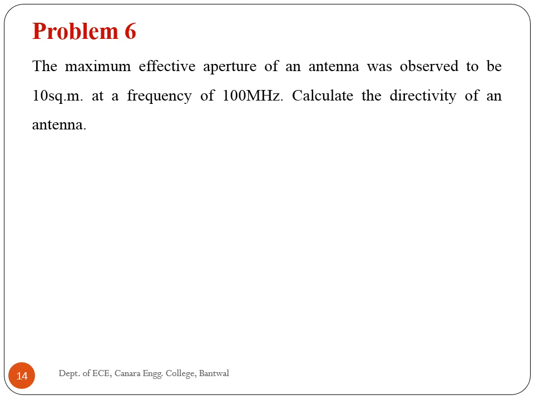Sixth problem. The maximum effective aperture of an antenna was observed to be 10 square meter at a frequency of 100 megahertz. Calculate the directivity of an antenna. The directivity formula is equal to 4 pi divided by lambda square into effective aperture. Therefore, directivity,